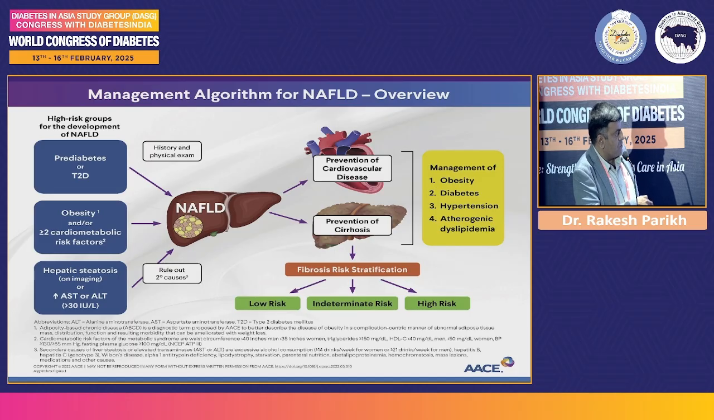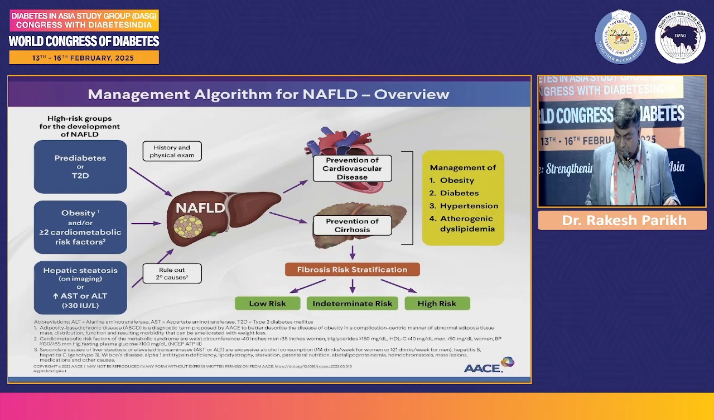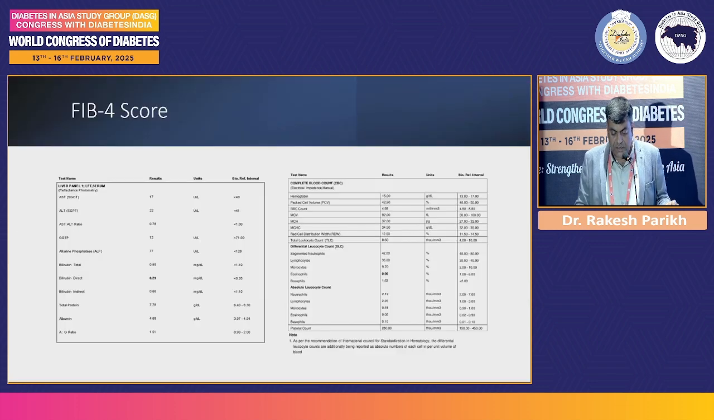For prevention of cirrhosis, we first risk stratify the patient and divide them into three categories: low risk, intermediate risk, and high risk, and that can be easily done by the FIB-4 score.